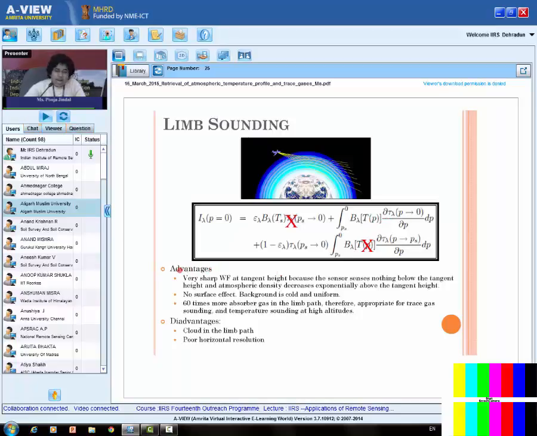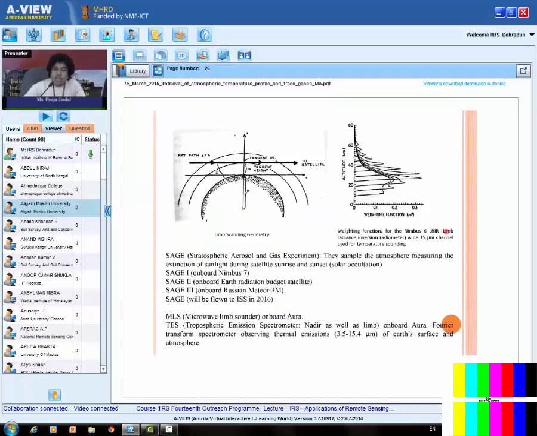Okay. So what are the advantages of limb sounding? In limb sounding, we have a very sharp weighting function at tangent height because the sensor senses nothing below the tangent height and atmospheric density decreases exponentially above the tangent height. See, this is an example of various weighting functions for a limb sounder.